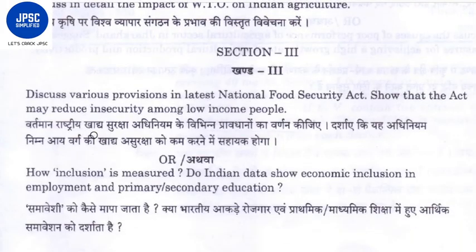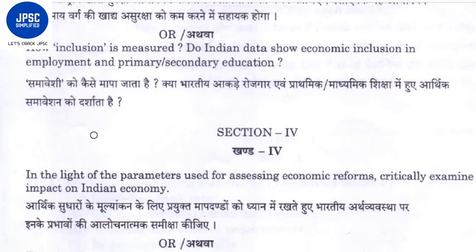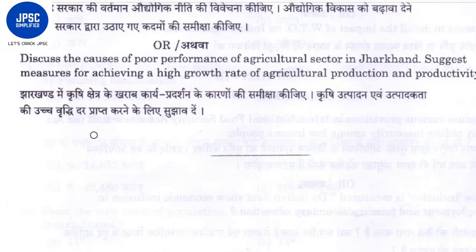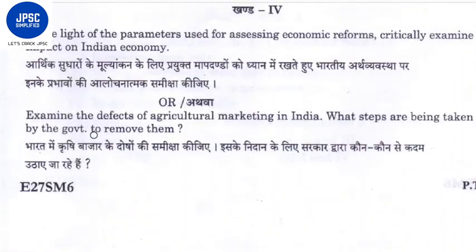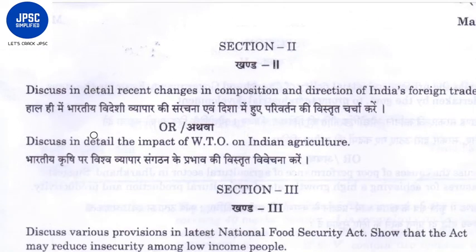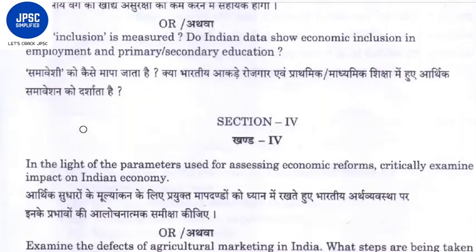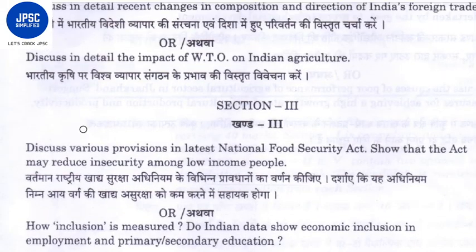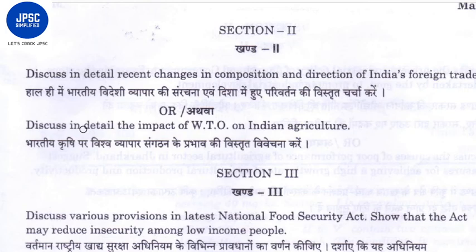Now the next section is of subjective type questions. Here you can see that there are 4 subsections, and from each subsection there are 2 questions, and from these 2 questions you just have to answer one question. So in total you have to answer 4 questions. Got it? I think yes, now you have got it.